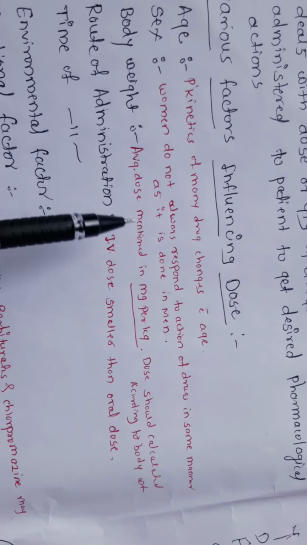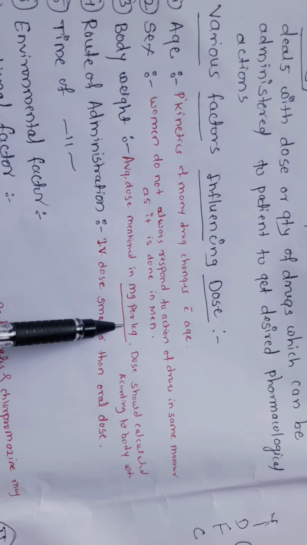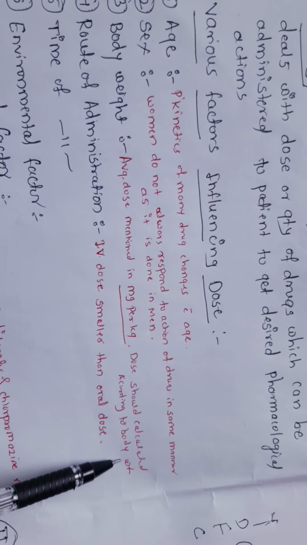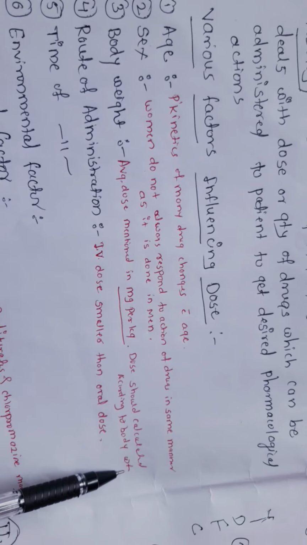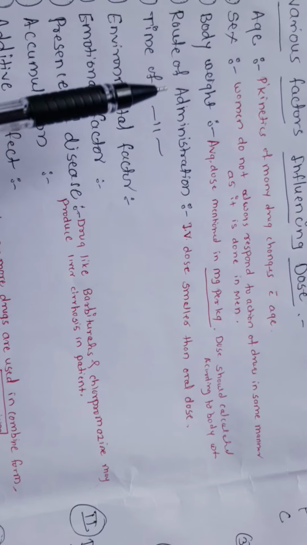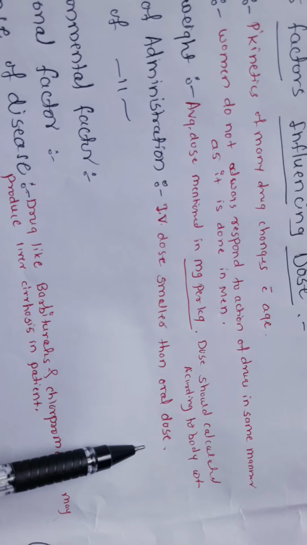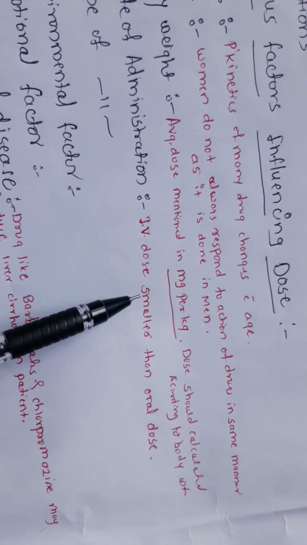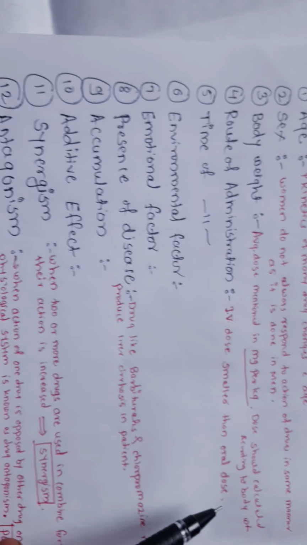Body weight: the average dose is mentioned in mg per kg, so the dose should be calculated according to the body weight. Then route of administration: the IV dose is smaller than the oral dose, because for intravenous administration a small quantity of the dose is required compared to oral.